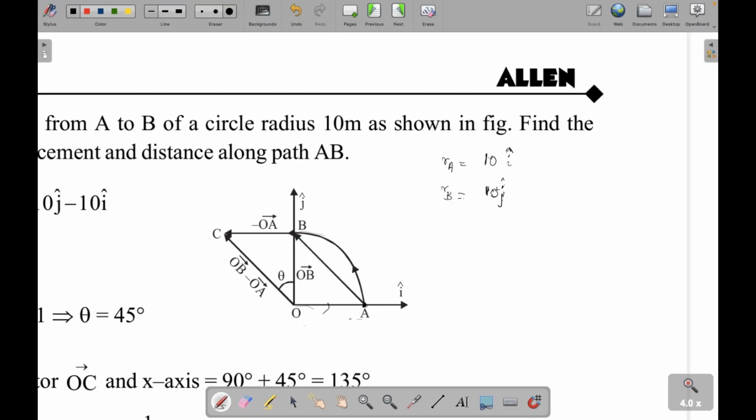Let me just write this as a vector. What is the displacement?